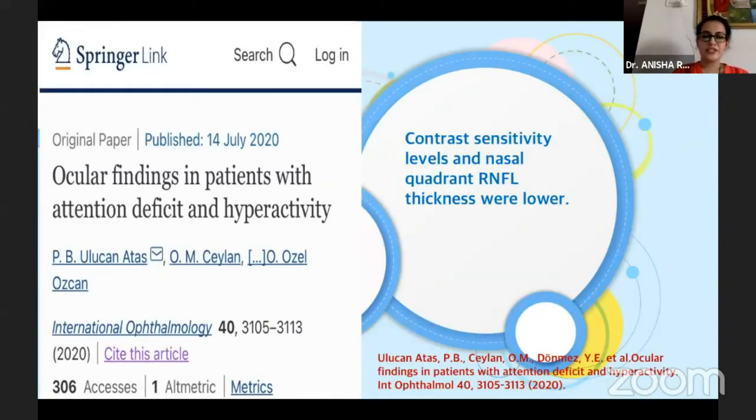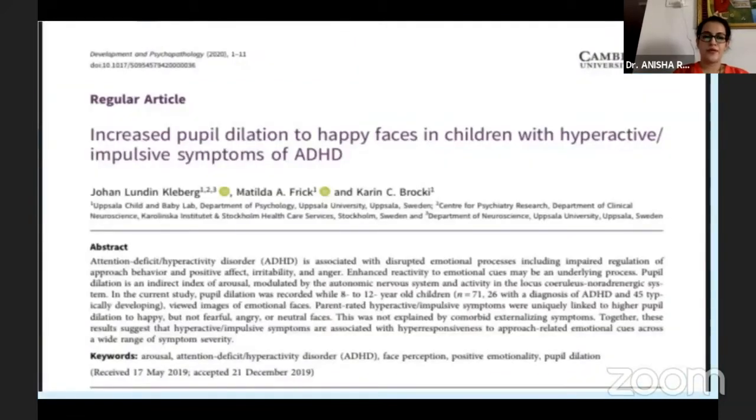So the ocular findings in patients with attention deficit and hyperactivity are that the contrast sensitivity levels and the nasal quadrant retinal nerve fiber layer thickness were lower as per this study. Hence, whenever these patients are given vision therapy for any purpose or whenever they are using any form of toys, we have to make sure that the tools they are using have more contrast. There is another interesting study which stated that there is increased pupil dilation seen with happy faces in children with hyperactive or impulsive symptoms of ADHD.